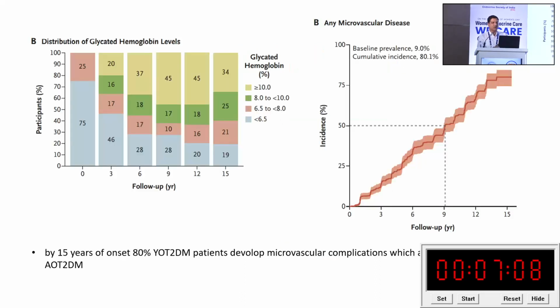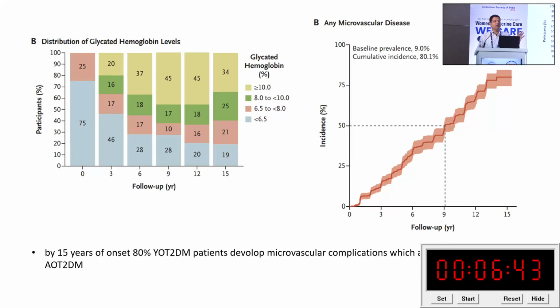Let us discuss the complications. You will see how rapidly the HbA1c is deteriorating on the left side of the panel. Within 3 years, the proportion with HbA1c less than 6% comes down from 75% to 28%. So there is a rapid deterioration in blood glucose control in youth onset diabetes. Again, you will see that by 15 years, 80% develop some sort of microvascular complication.